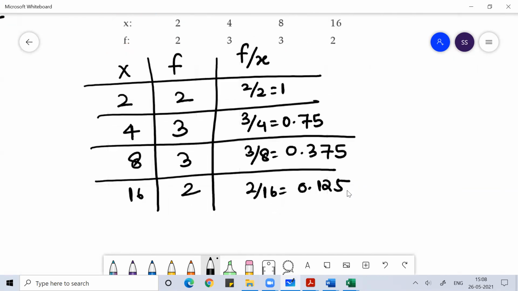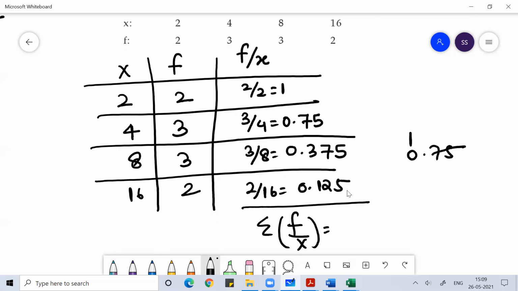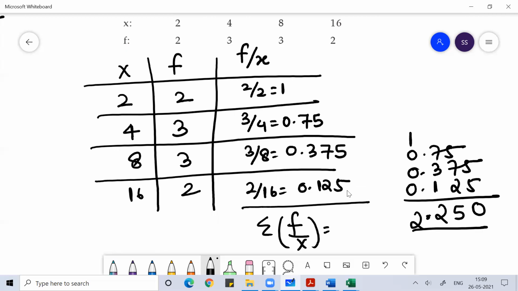So you can find the sum of f by x, that is 1, then 0.75, then 0.375, and then 0.125. Thus, 1 carry, then 12, 14, 15, 1 carry, 12, 2.25.